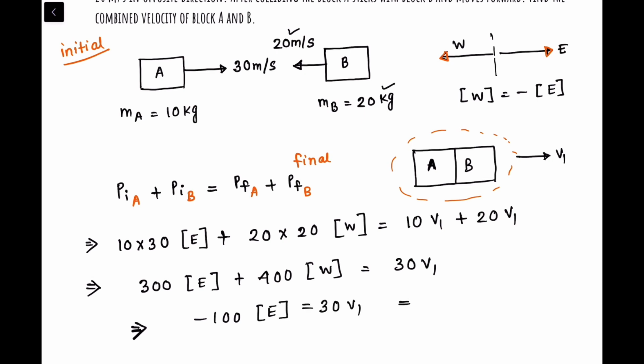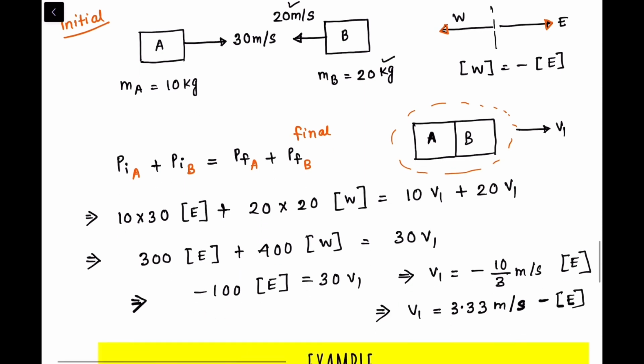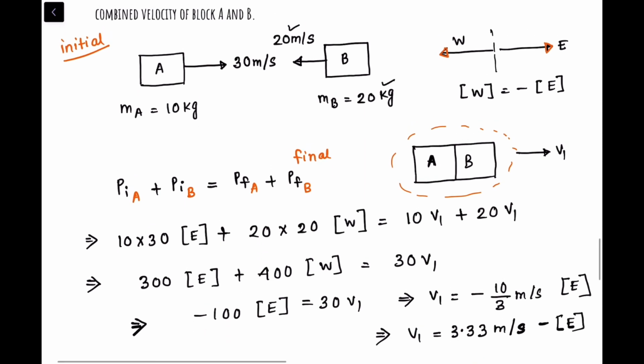So that means v1 would be equal to how much? V1 would be equal to minus 10 by 3 meter per second towards the east, right? So now I can also write this as, v1, 10 by 3 is 3.33, right? So I can take this as 3.33 meter per second minus east, and minus east can be written as west.